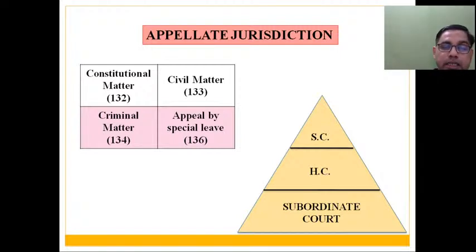सो जो एक traditional understanding हमारे माइंड में है, that traditional understanding says that Indian judicial system is hierarchically arranged, where at the bottom subordinate courts are there, and at the top, at the apex, Supreme Court of India is there. And petitioner first approaches subordinate court. If he is not satisfied with the judgment of subordinate court, then he reaches High Court, and High Court से अगर आप satisfied नहीं हैं, then you approach Supreme Court of India.